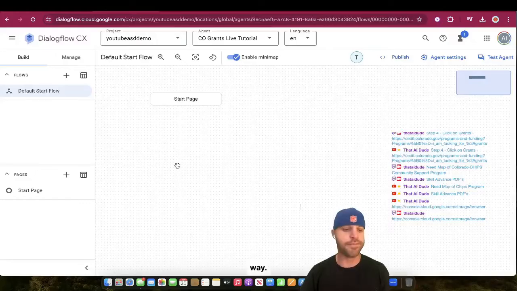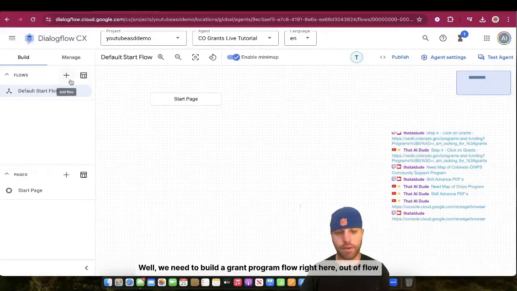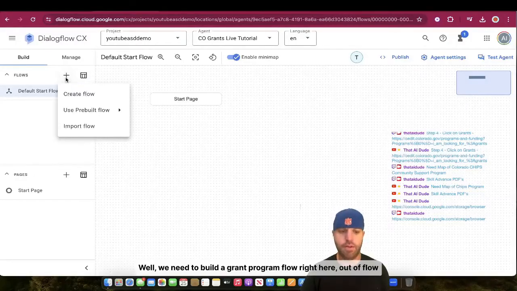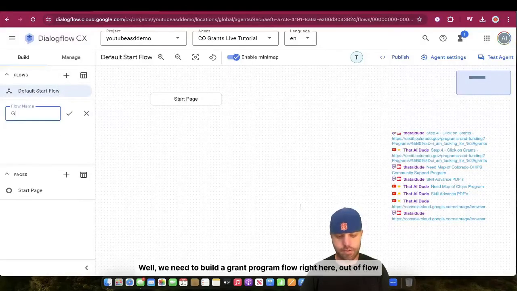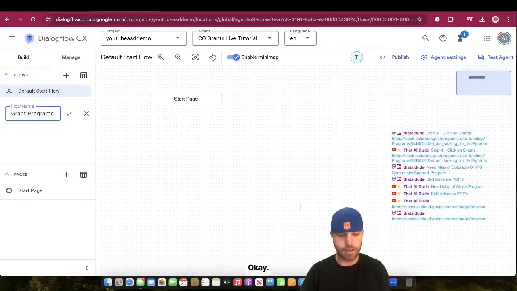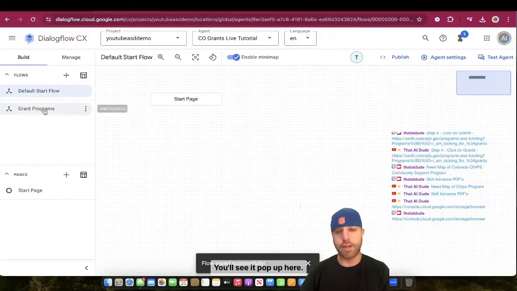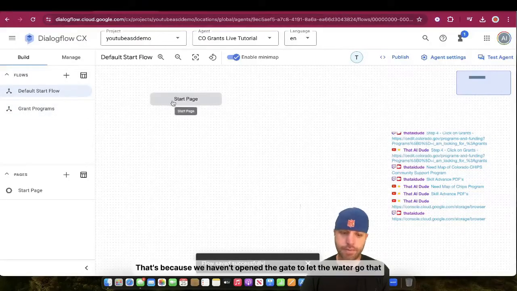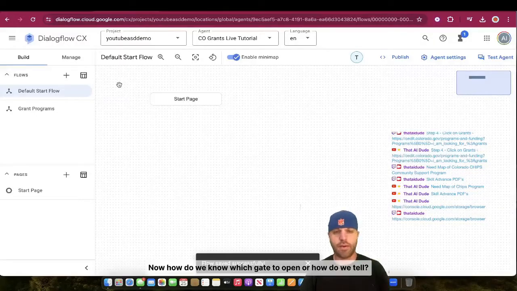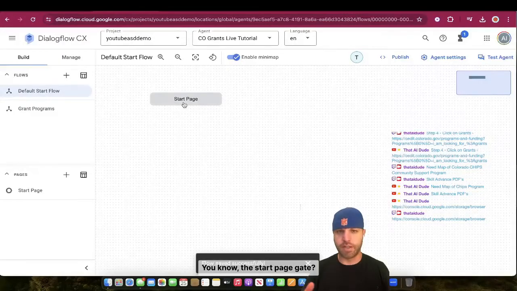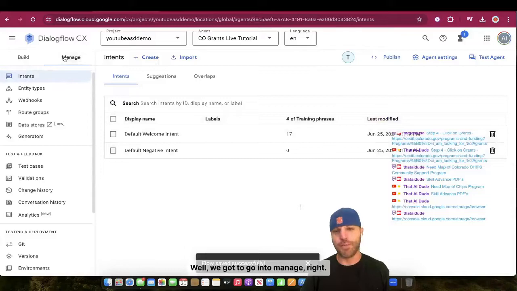Conversations the same way. How are we going to do that? Well, we need to build a grant program flow right here. Out of flow, grant programs, okay? Add that in. You'll see it pop up here. Nothing here. That's because we haven't opened the gate to let the water go that way. Now, how do we know which gate to open, or how do we tell the start page gate to open the grant program gate? Well, we got to go into manage, right?